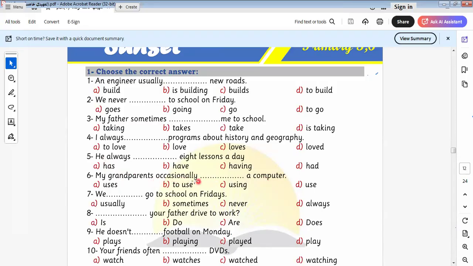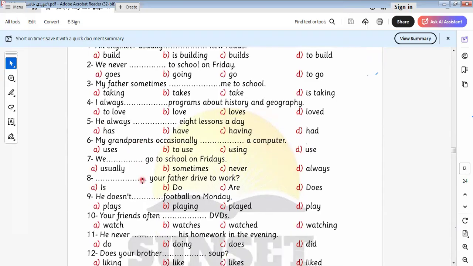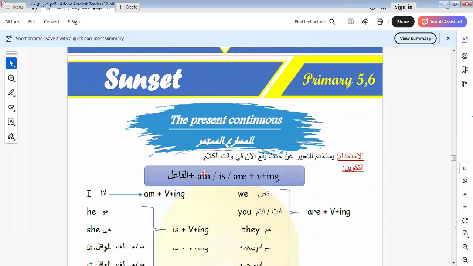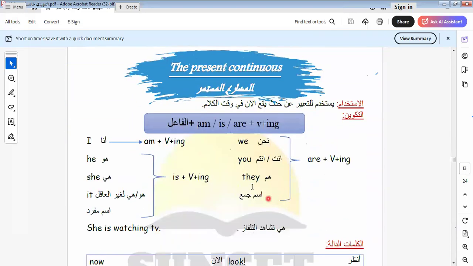Occasionally, here "occasionally" uses the plural. Why use the plural here? Because it's more than one. We never go to school on Fridays. Here we say we never go to school on Fridays. I will leave the rest to do by yourself. I think now we know how to do the present simple tense. So we have another tense. We took it during the academic year.